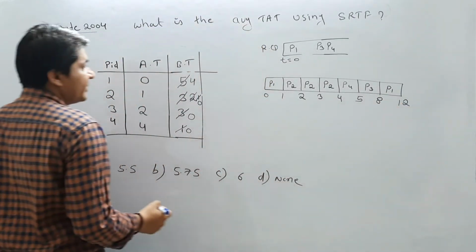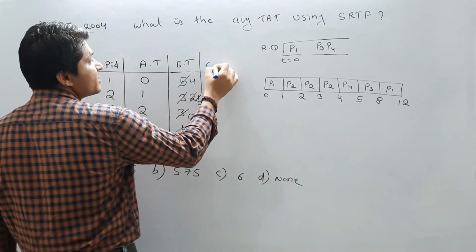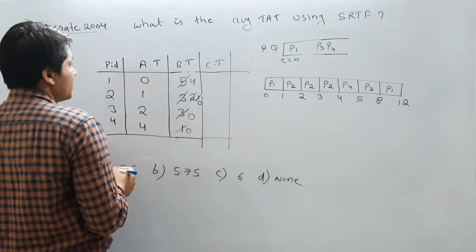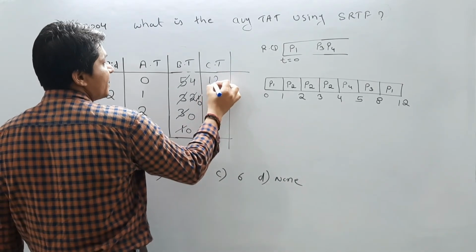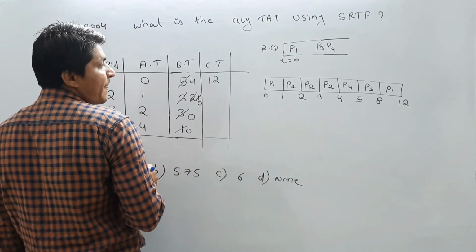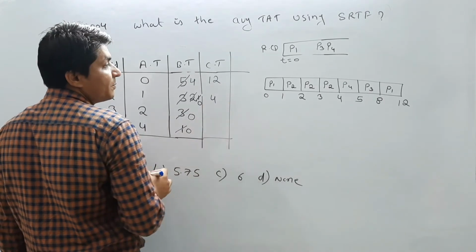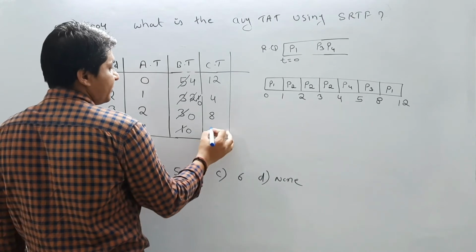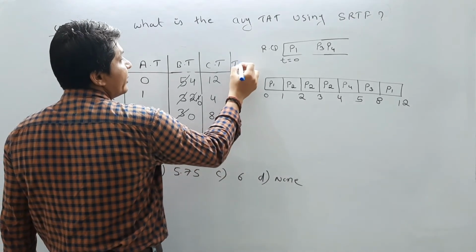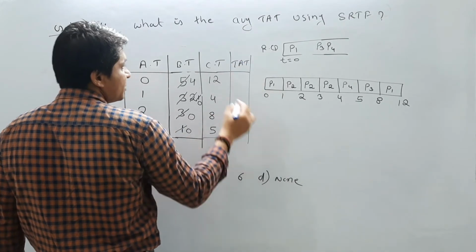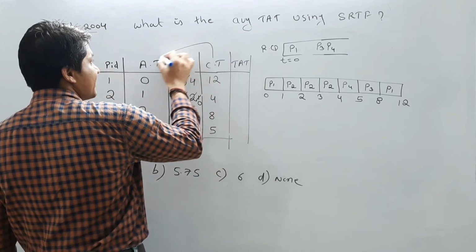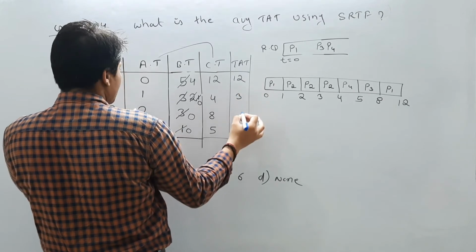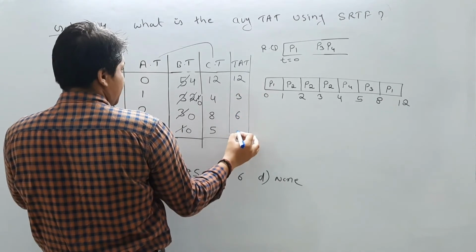Now let us calculate the completion time of every process. Completion time of P1 is 12. Completion time of P2 is 4. Completion time of P3 is 8. Completion time of P4 is 5. Now what is the turnaround time of every process? Turnaround time is the completion time minus arrival time. So it will be 12, 3, 6, and 1.